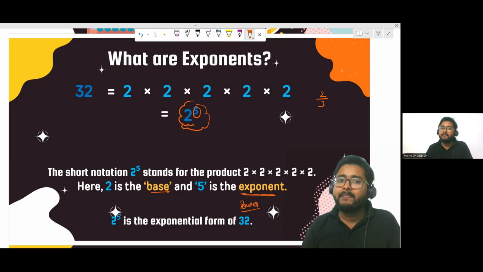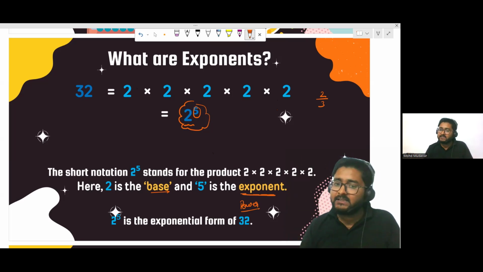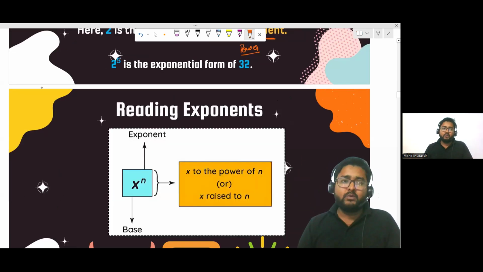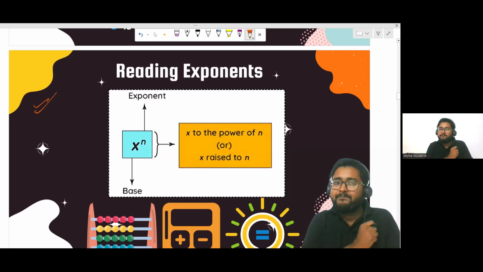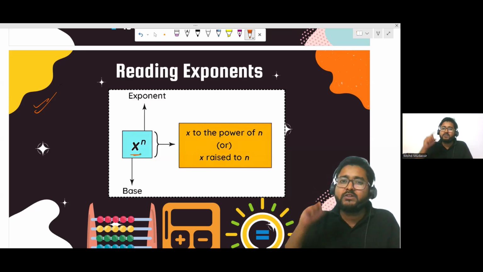Hope it's clear, everyone. So here you can write 32 as 2 times 2 times 2 times 2 times 2, and it gives you 32, right? How many times? 5 times. So you can write 2 to the power 5. Is that clear? Just look here, everyone. Please do not forget to take note of this slide, where the standard form of exponent is written. If any value is written as x raised to the power n, the value written here is called the base, and the value written on the top is called the power, or the exponent. Correct, everyone?